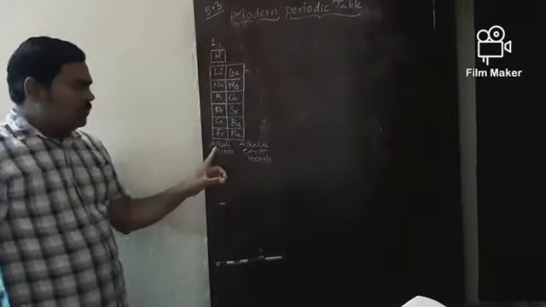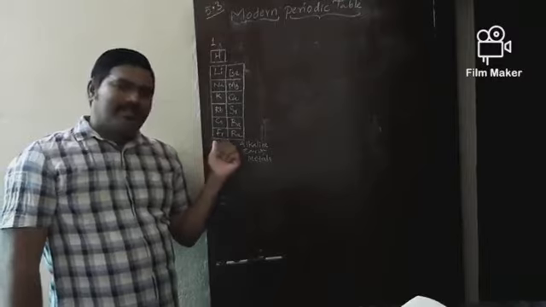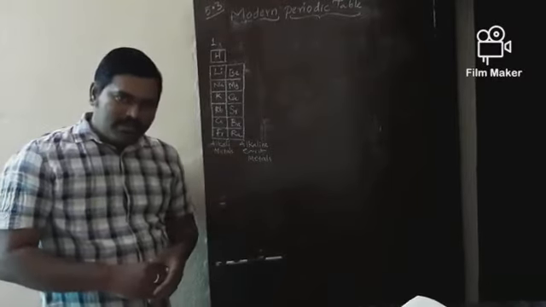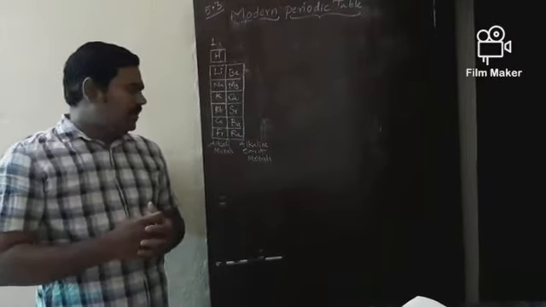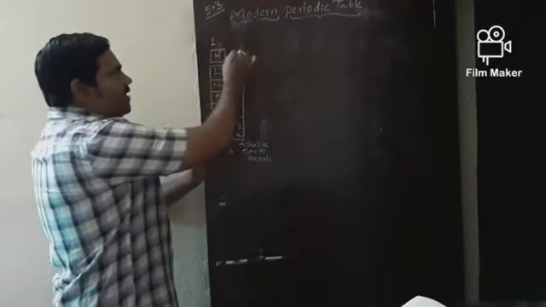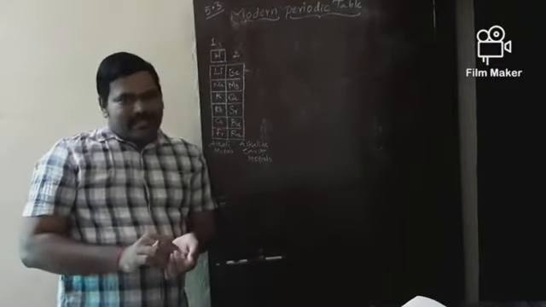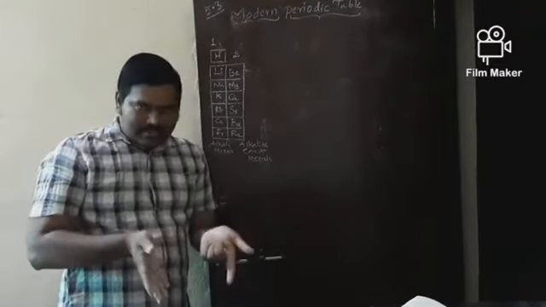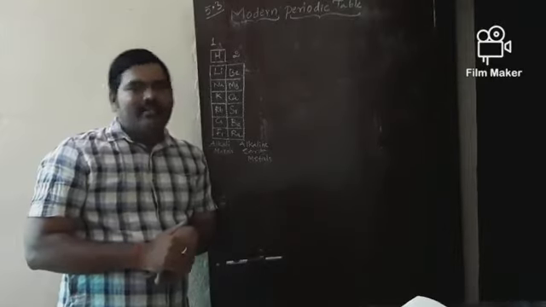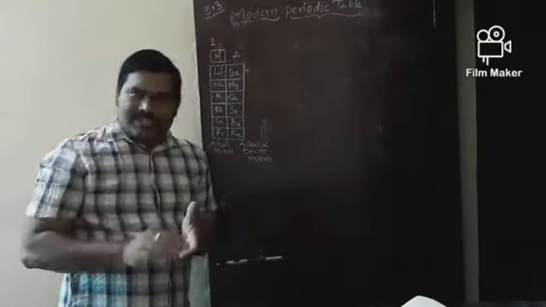So group number 1 elements are called alkali metals since these metals form oxides which dissolve in water and form alkalis. And group number 2 elements are called alkaline earth metals since these are also metals which form oxides that are basic in nature. Basic nature is also called alkaline nature.